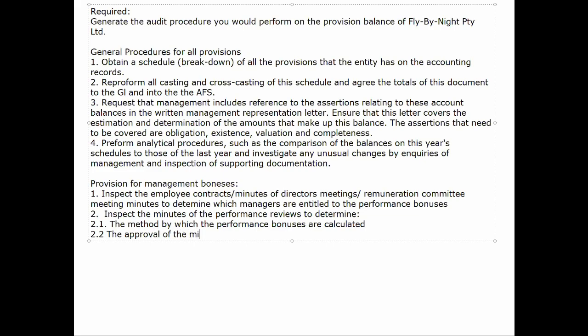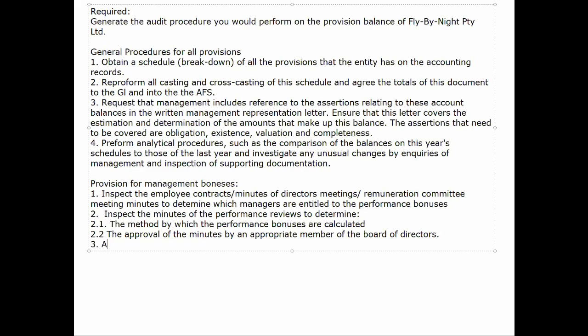Now that we've got approval from board level, we can dig down into the performance review level, right? We dig down to try and understand, based on last year's performance reviews, what were the targets set for the various managers? And it's not necessarily always going to be the same for all managers, so we need to keep track of that. This manager was allocated this performance target and this manager a different one, right? So we're going to prepare an Excel spreadsheet where each of the managers and their performance bonuses are listed.